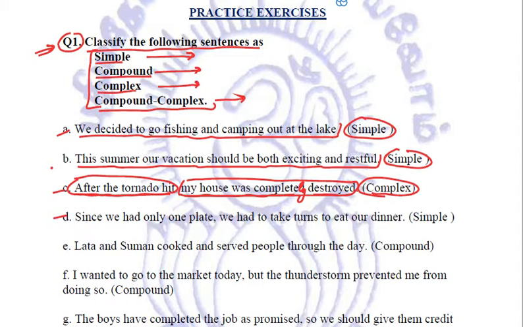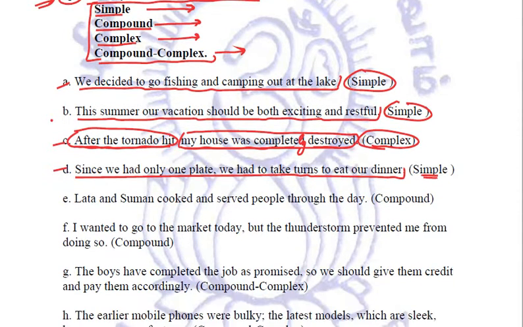Let us see the next one. Since we had only one plate, we had to take turns to eat our dinner. Now this is a simple sentence, right? Coming to the next, Lata and Suman cooked and served people through the day. Now, if we observe this sentence, we find that it is a compound sentence, right?